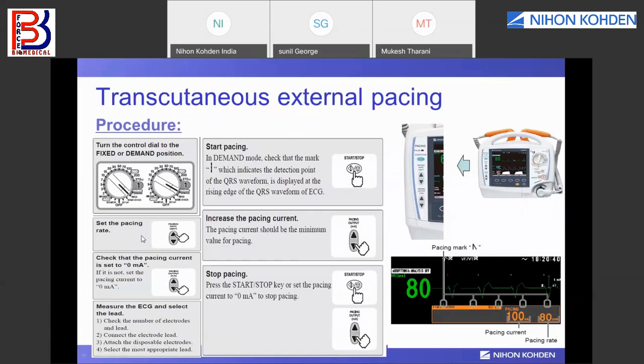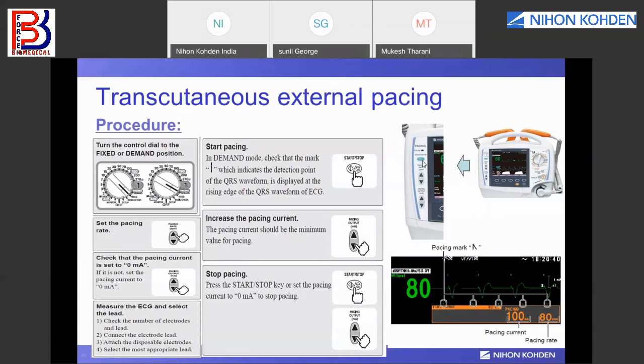Then you need to set the pacing rate. Okay, and before you start pacing, you need to check that the current is at the 0 mA level. Then after attaching the ECG electrodes and ECG leads, the main lead, you need to select the second lead. Select the second lead here, and then you need to start it.